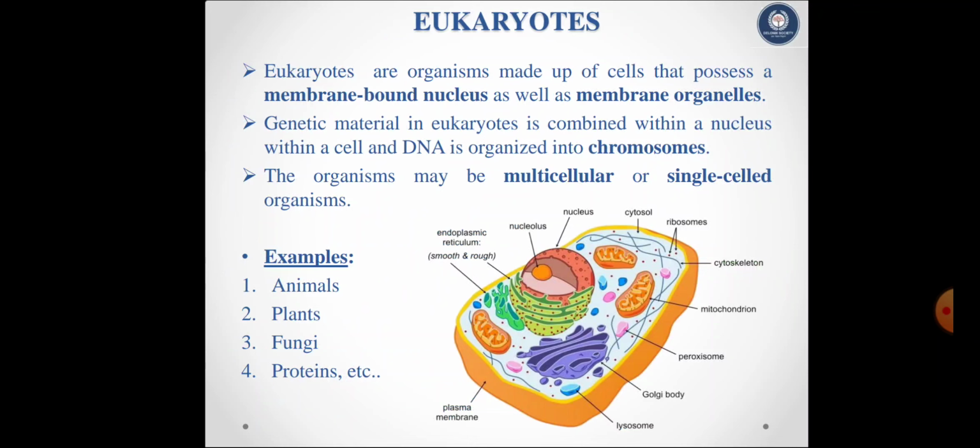Then eukaryotes. Eukaryotes are organisms made up of cells that possess a membrane-bound nucleus as well as membrane organelles. Genetic material in eukaryotes is contained within a nucleus within a cell, and DNA is organized into chromosomes. The organisms may be multicellular or single-celled organisms. Examples are animals, plants, fungi, protists, etc.